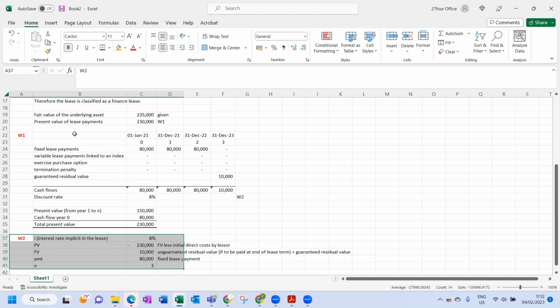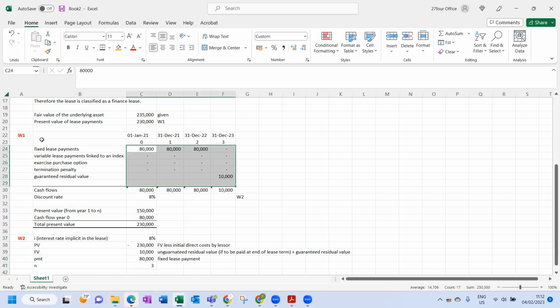And then make sure you can work out what the lease payments are for a lessor. So this is the definition of lease payments. It includes all of those amounts. Very, very important. So we did that to get to the present value of lease payments, which happens to be 230,000 rand.